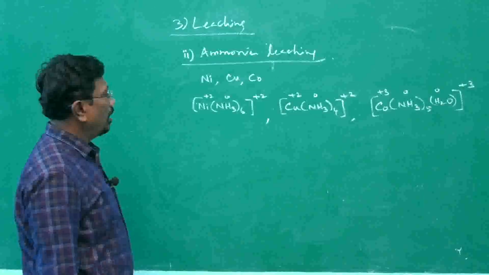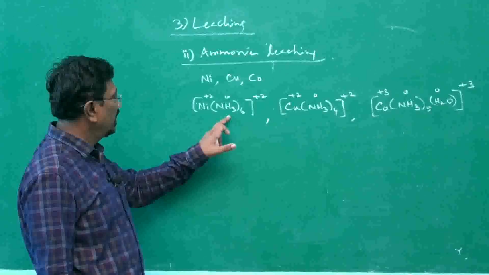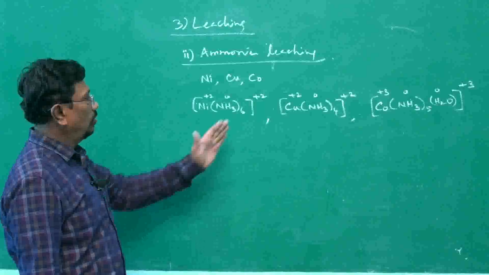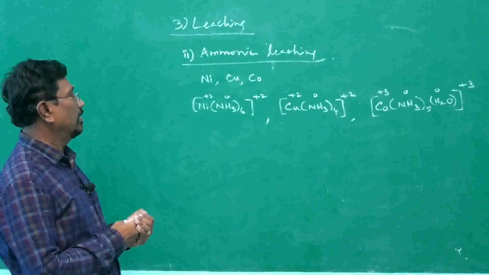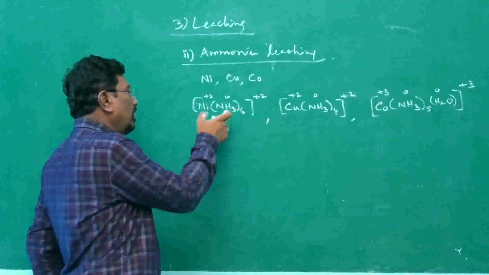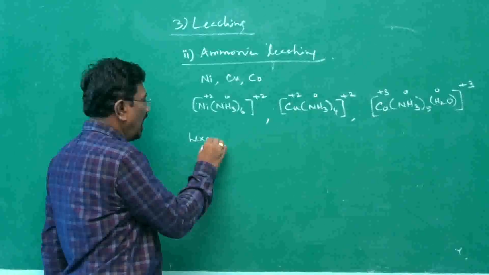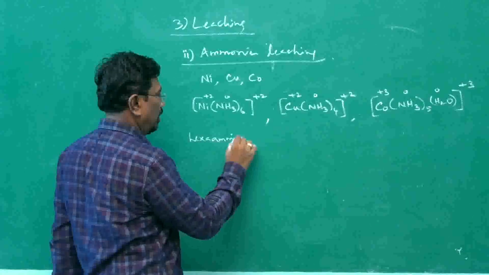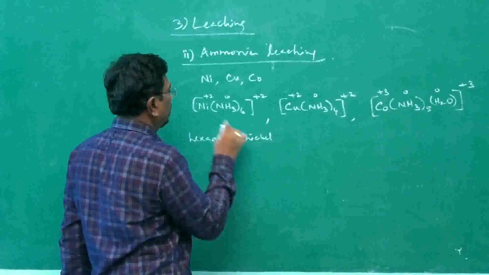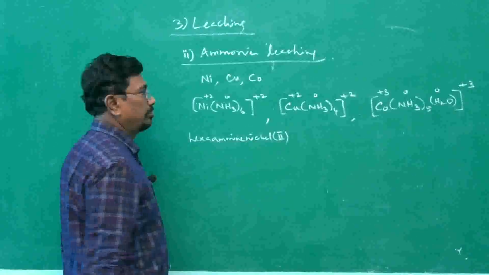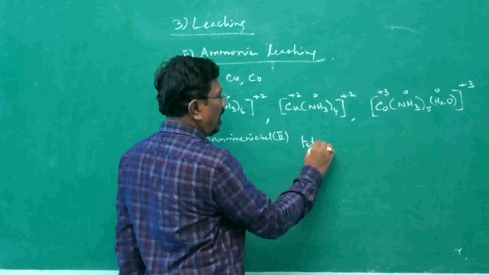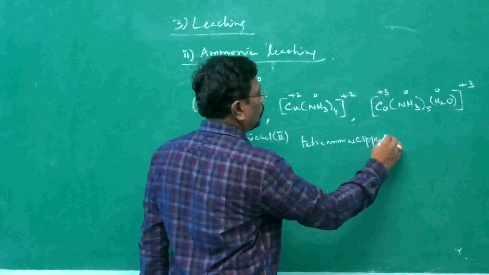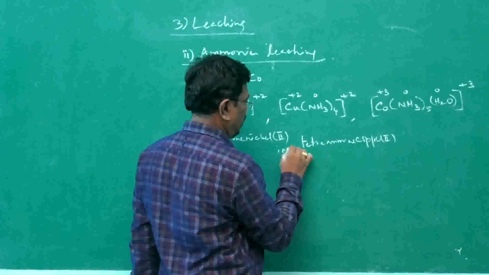Now what may be the names? Hexammine nickel, because it is a cationic complex. And the counter ion outside the coordination sphere, in the outer sphere, will be a negative ion. Therefore it gets the name hexaammine, since the ligand ammonia is named as ammine, nickel, charge on nickel +2, therefore nickel(II). Likewise here, tetraammine copper, charge on copper 2, therefore copper(II) ion.